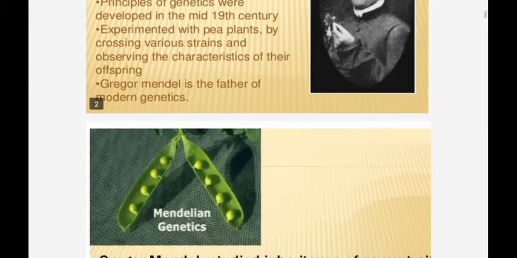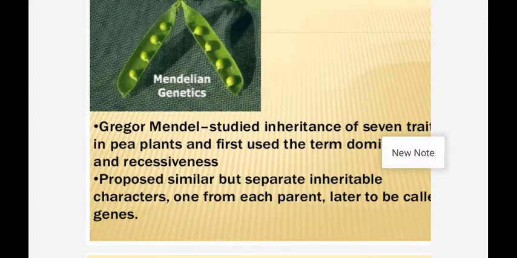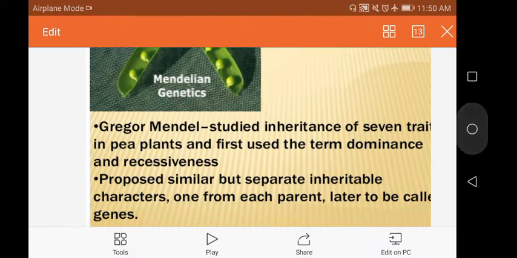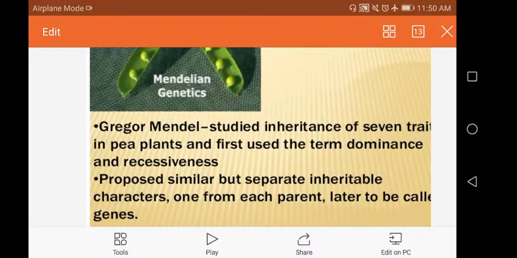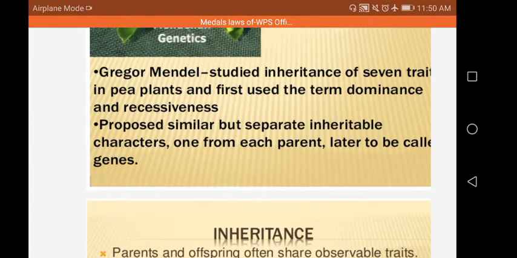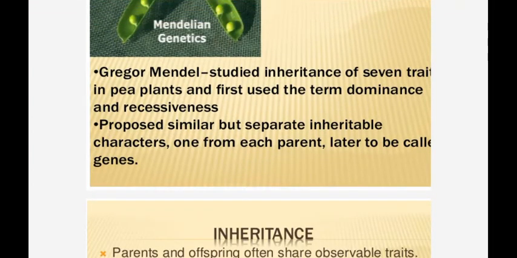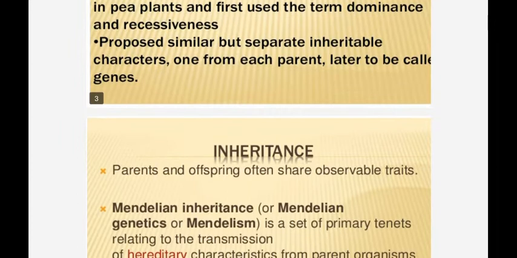He chose 7 characters of the pea plant, and for the first time he used the terms dominance and recessive. Next, he proposed similar but separate inheritable characters from each parent, later to be called genes.